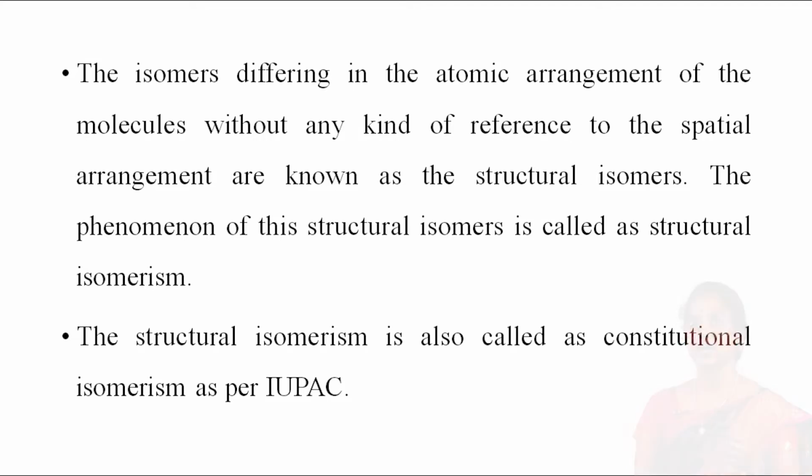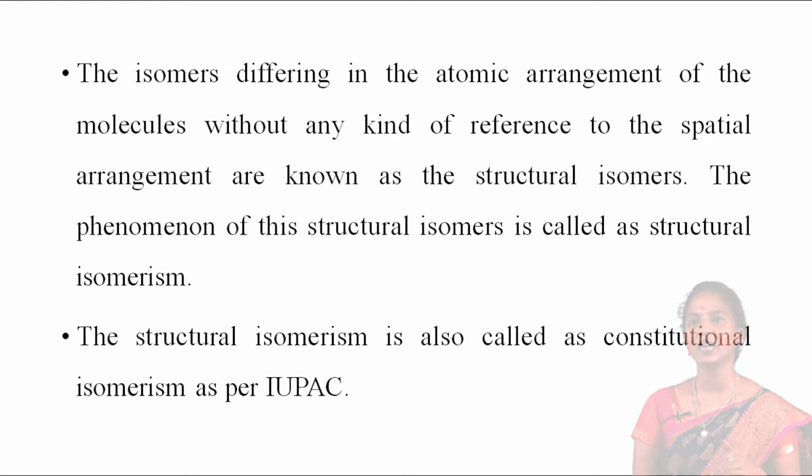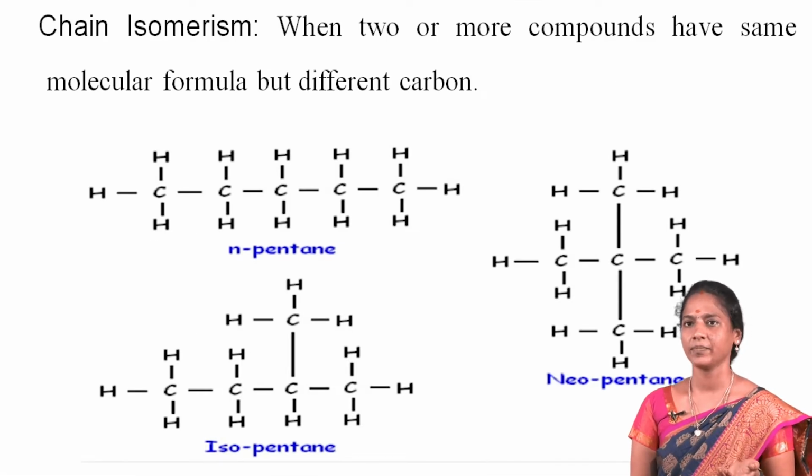IUPAC means International Union of Pure and Applied Chemistry. It is a kind of isomerism where the molecules have the same molecular formula with different orders and bondings, as opposed to stereoisomerism. Next one, chain isomerism.